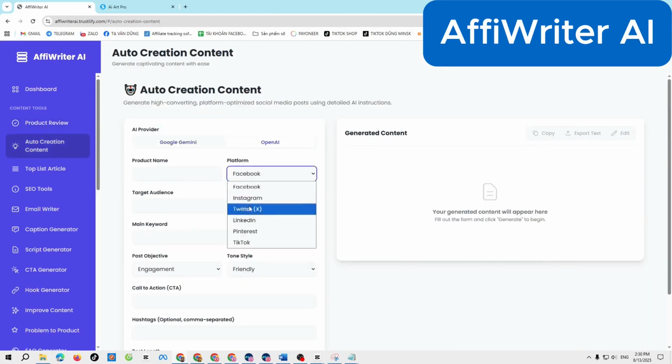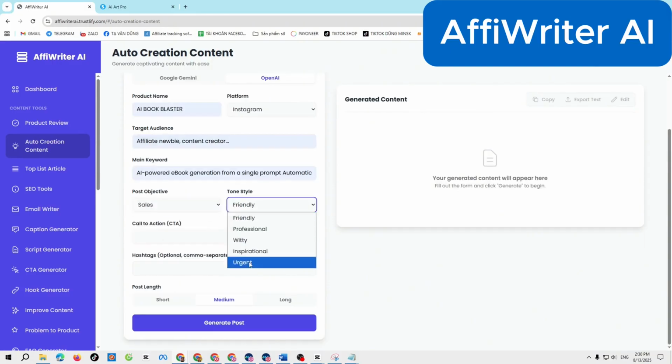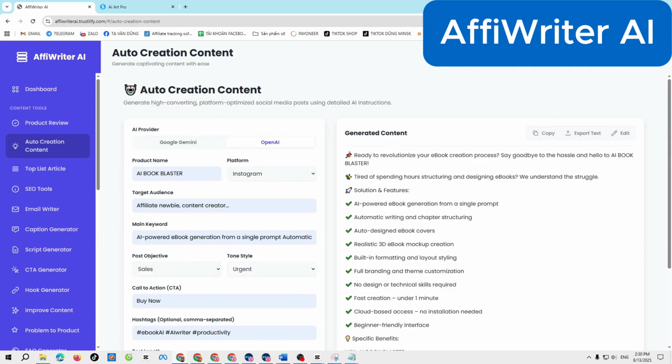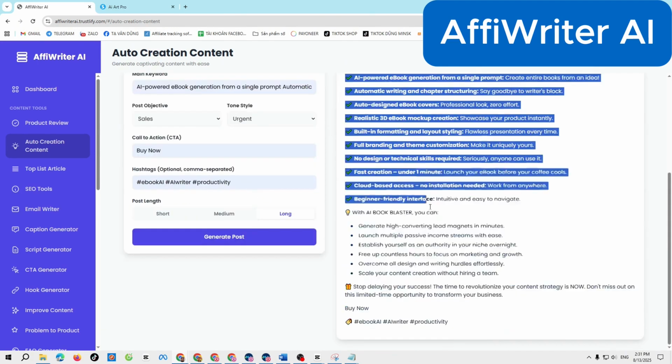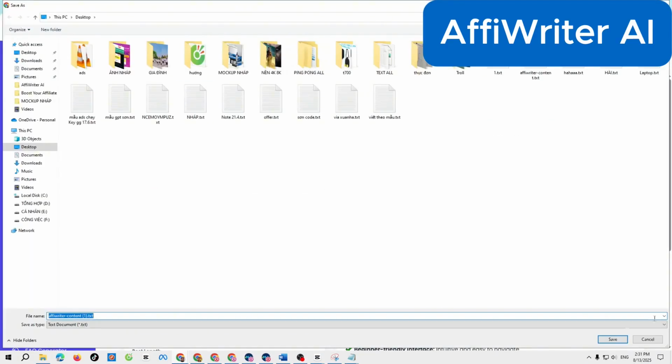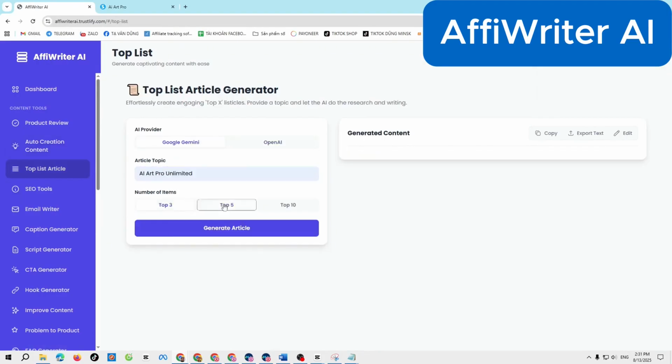Next is auto creation content, designed for social media. Enter your product name, target audience, and keywords, and AI will generate a complete 7-part post: a strong hook, the problem, your solution, benefits, social proof, a call to action, and a closing statement that leaves an impact.